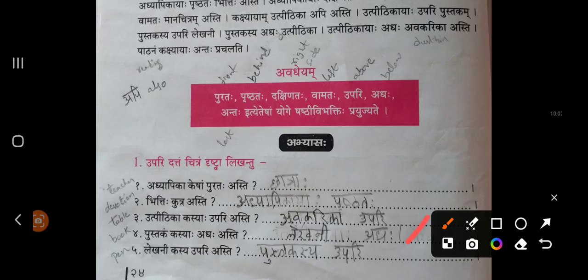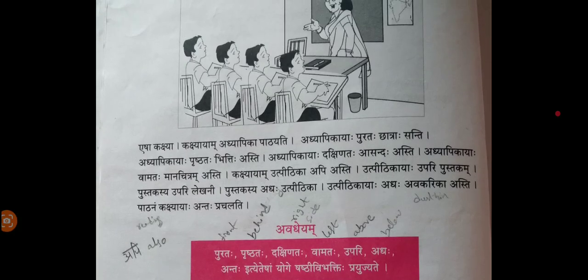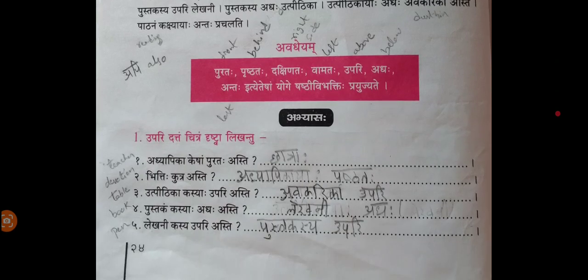पुस्तकं कस्याः अद्यः अस्ति. पुस्तकं means book. Adyah means below. On which object below is the book there? Under the pen, book is there, right? See this? On top of the table, book is there. On top of the book, pen is there. Now what is the question? Below the pen, what is there? Book. Below the book, what is there? Table. That's what is given.